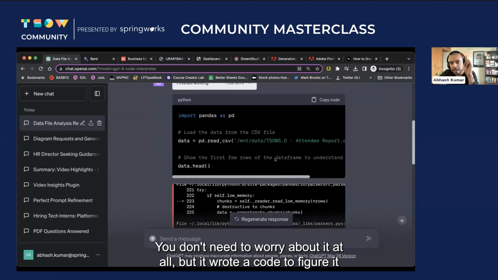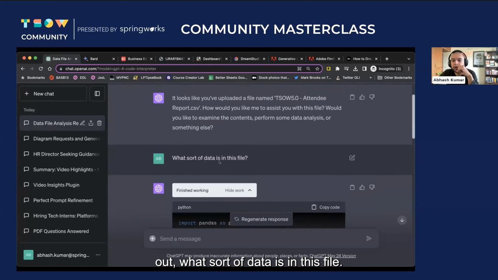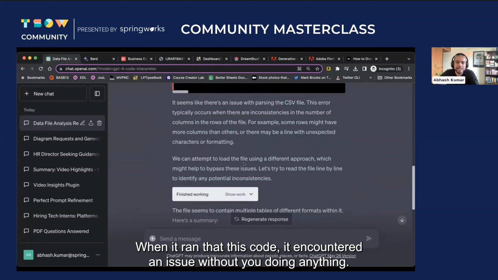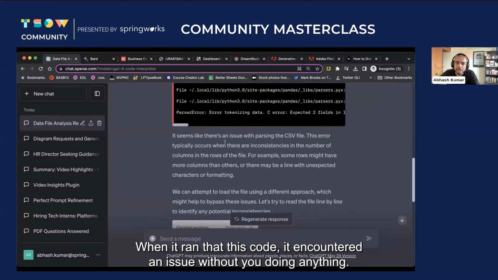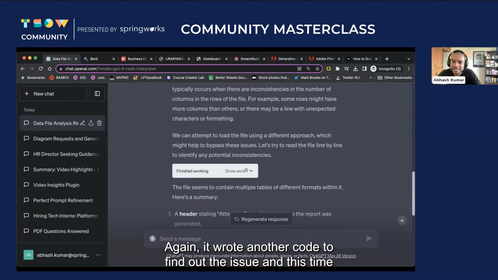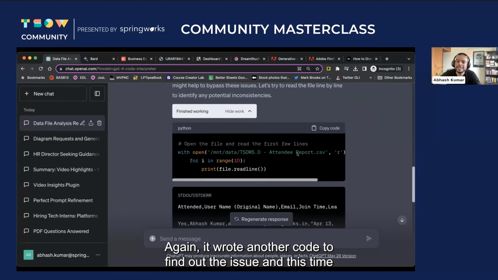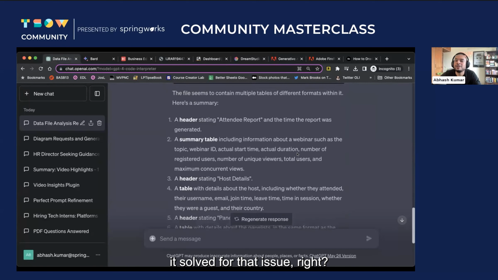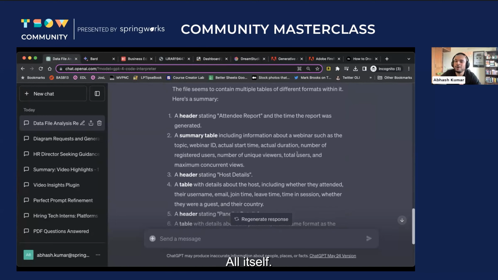But it wrote a code to figure out what sort of data is in this file. When it ran this code, it encountered an issue. Without you doing anything, it said, it seems like there is an issue. Let me find out what the issue is. Again, it wrote another code to find out the issue. And this time it solved for that issue, right? All by itself.